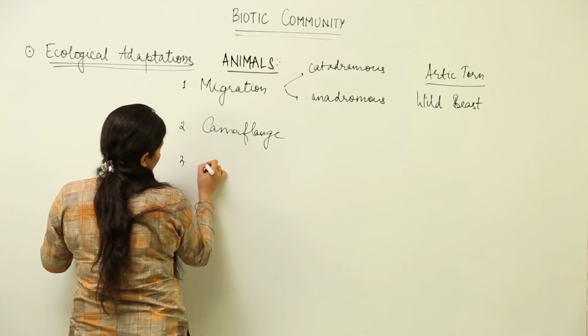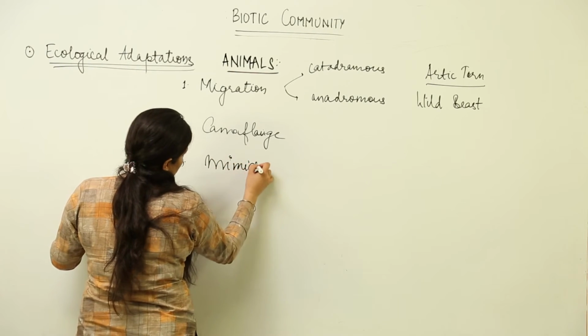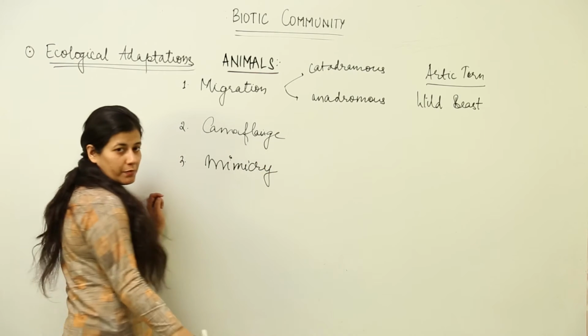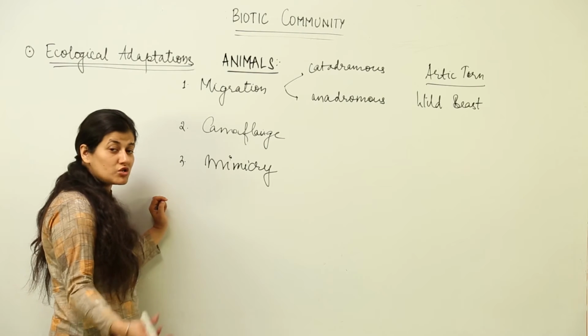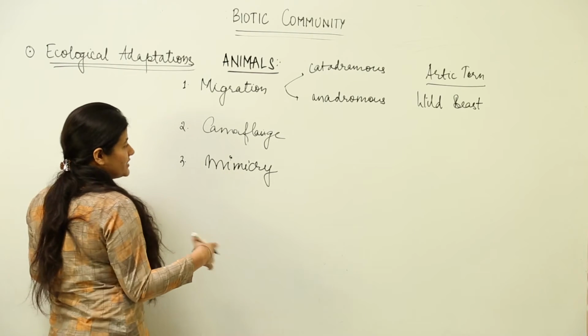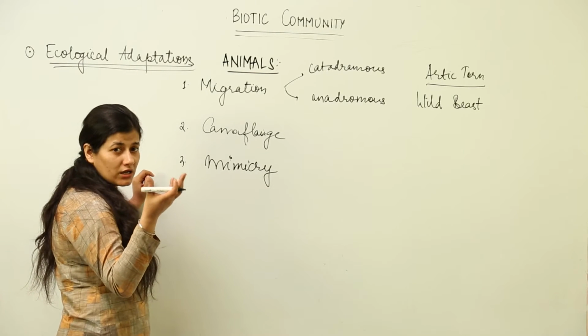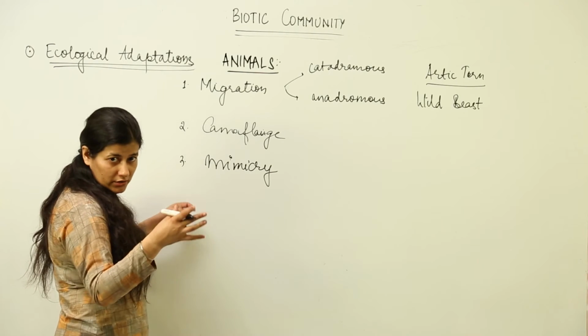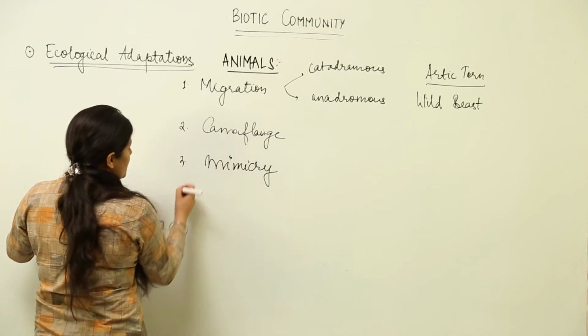The third type is mimicry. This also we studied in the species interactions or interdependence, where we had talked about the various types of mimicry which a butterfly shows, viceroy butterfly and monarch butterfly, and they are trying to mimic a particular organism which is stronger. A weaker organism is trying to mimic a stronger organism in order to avoid predation.